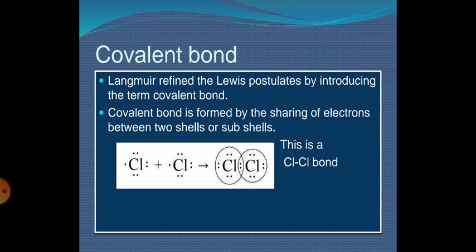So it is better for both chlorine atoms to share their single electron. Due to that, a new bond is formed, which we have denoted in the figure with circles. Both chlorine atoms shared their valence electron so as to form a new bond, which we call a covalent bond.